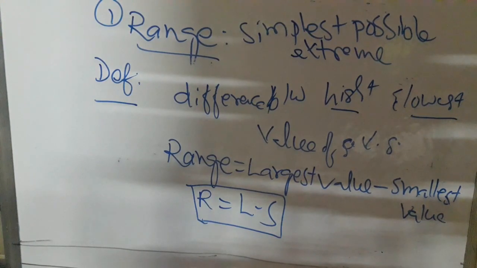Sometimes for the purpose of comparison, the relative measure of range is calculated.